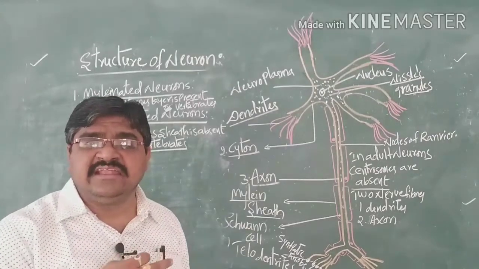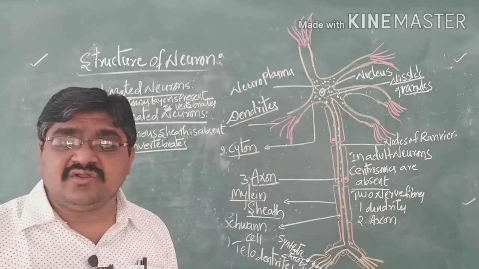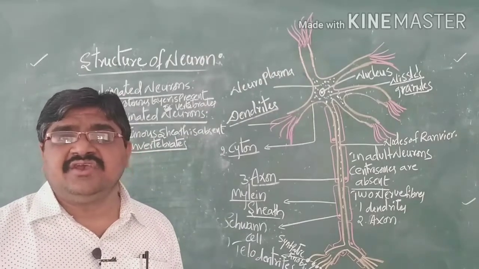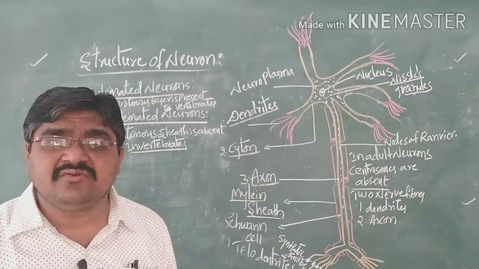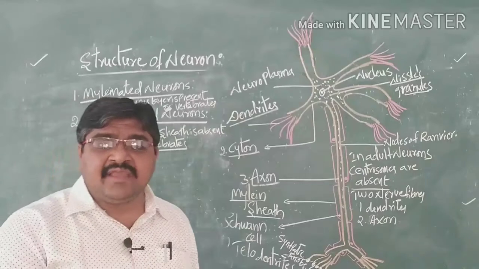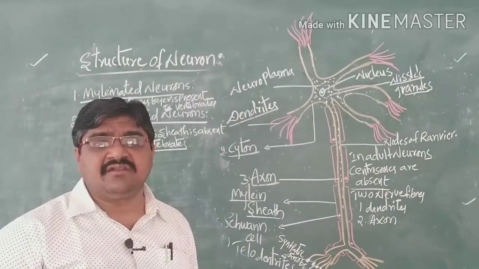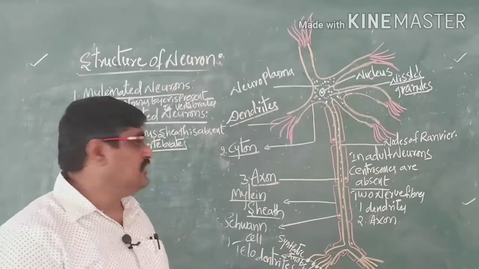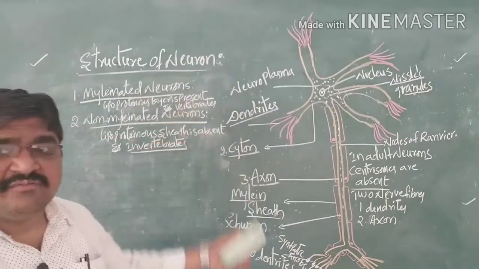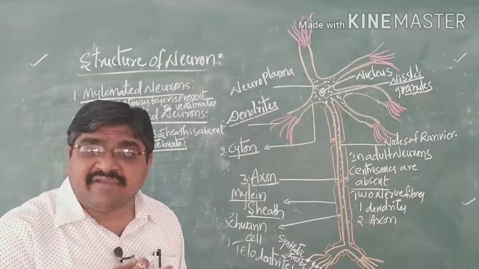That means the information passes slowly, due to the absence of the myelin sheath. Whereas in myelinated vertebrates, information is processed within a fraction of seconds.